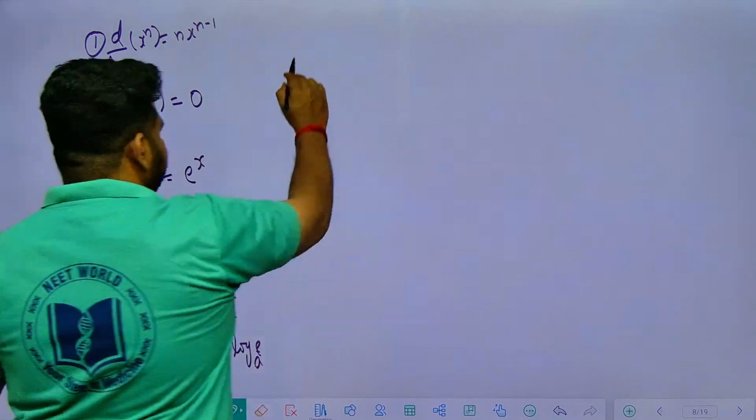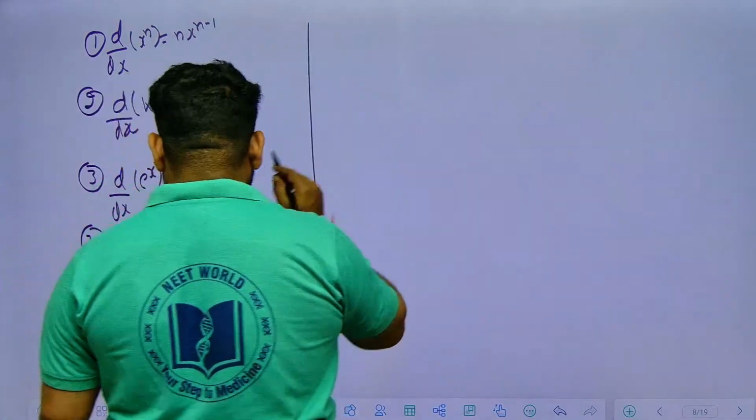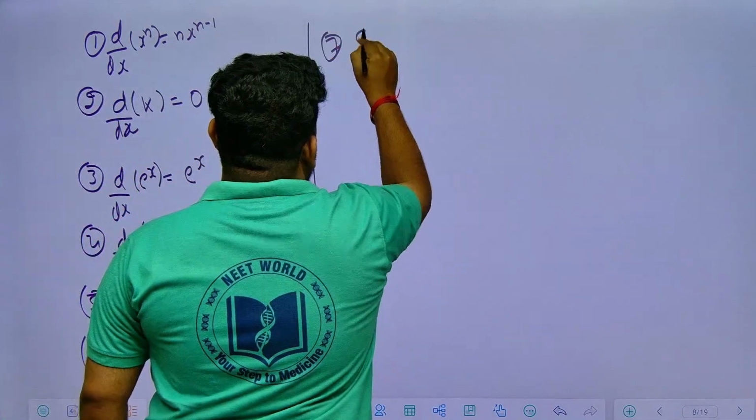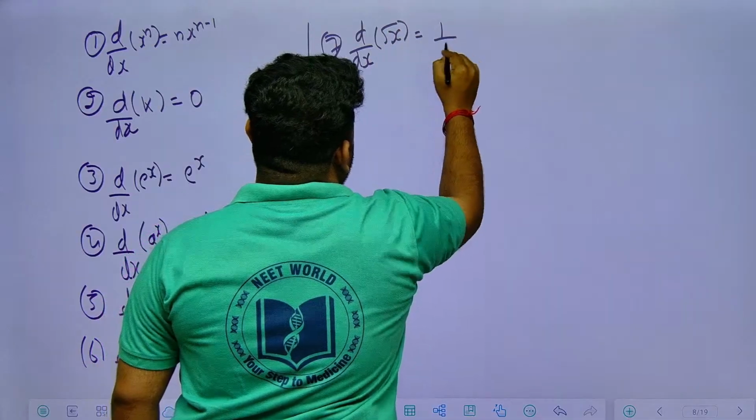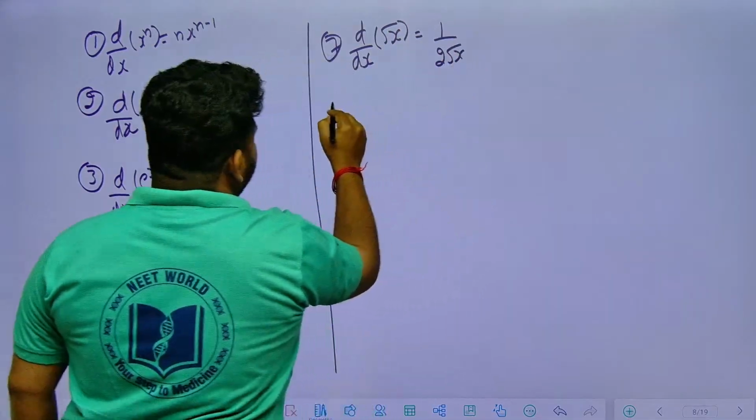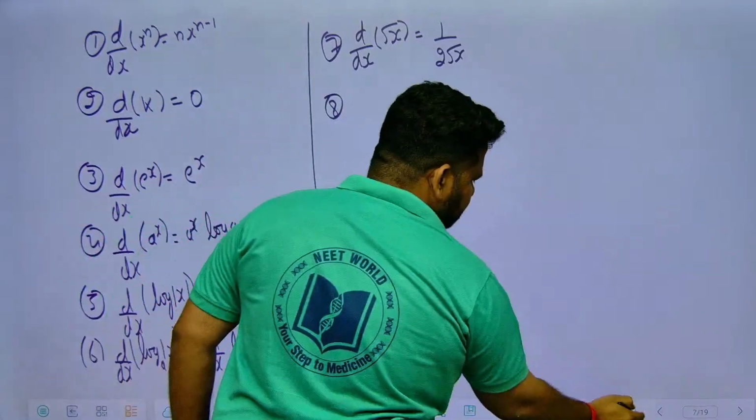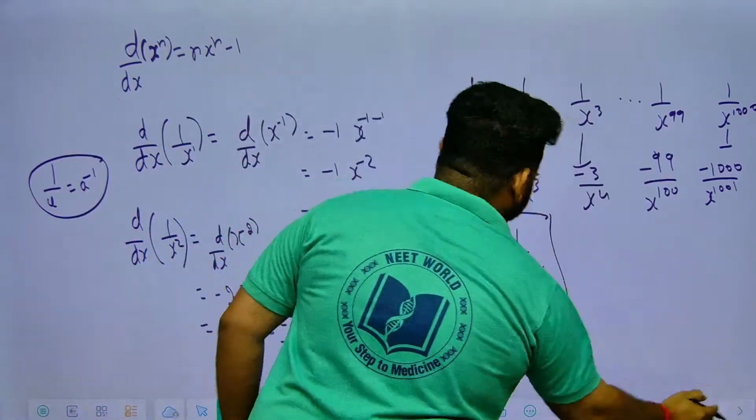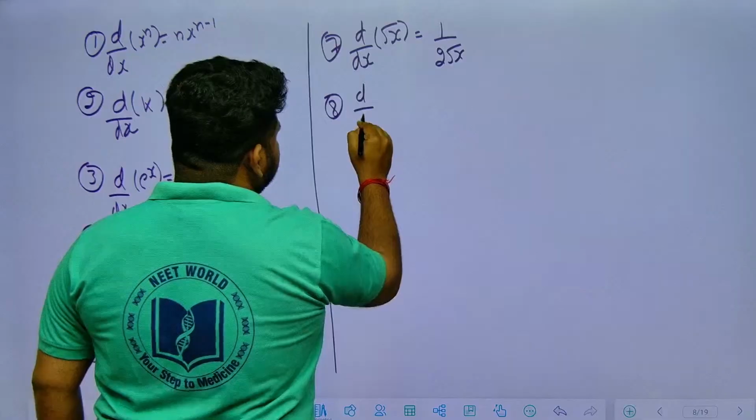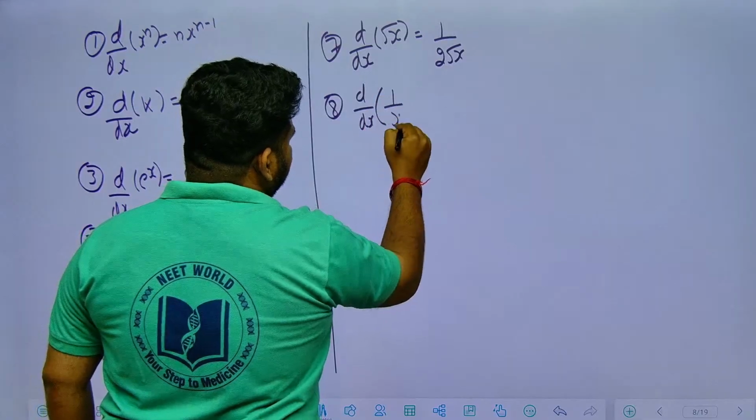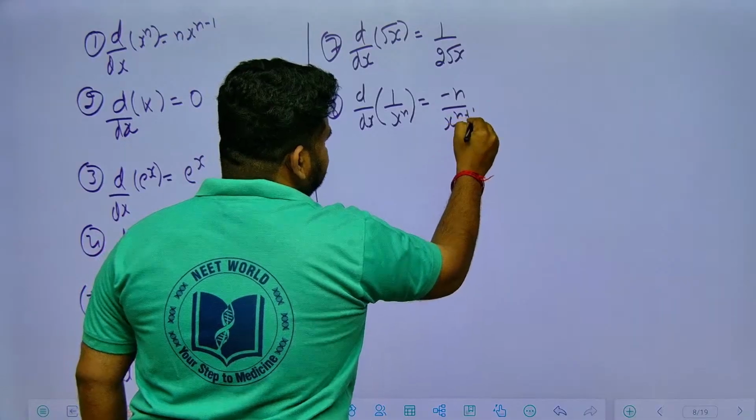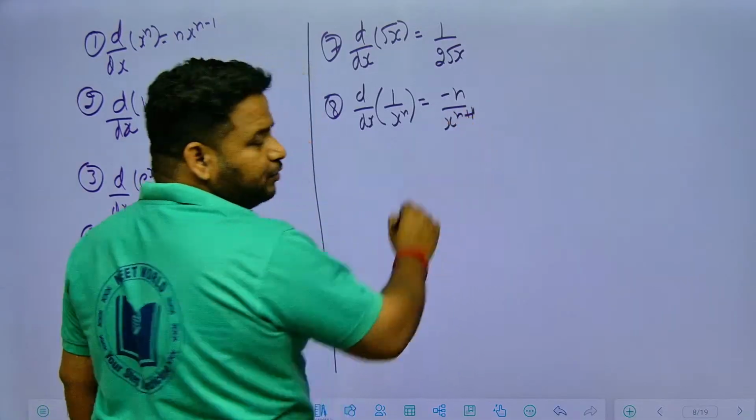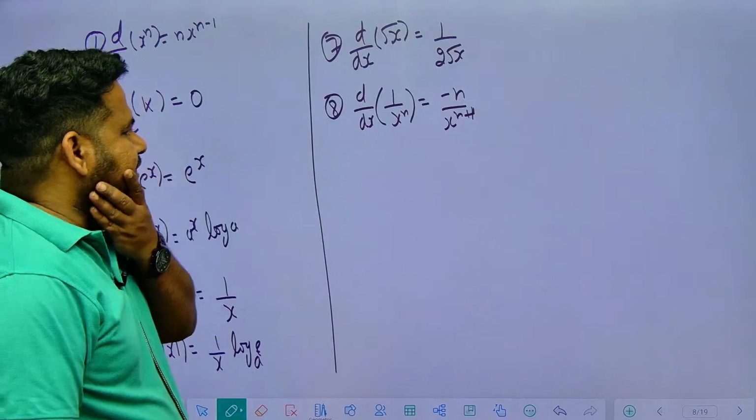Okay. Next further, I told you d by dx of root x is nothing but equal to 1 by 2 root x. Similarly if I generalize and write d by dx of 1 by x to the power of n, I can write it as minus n by x to the power of n plus 1. These are very important results, highly important result, okay.